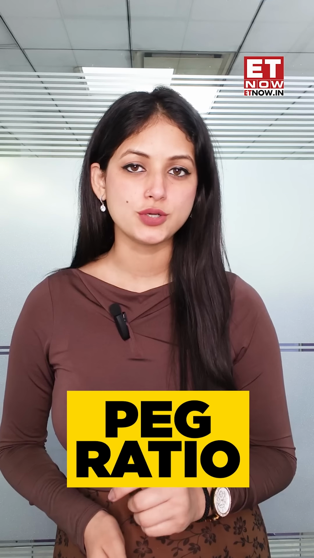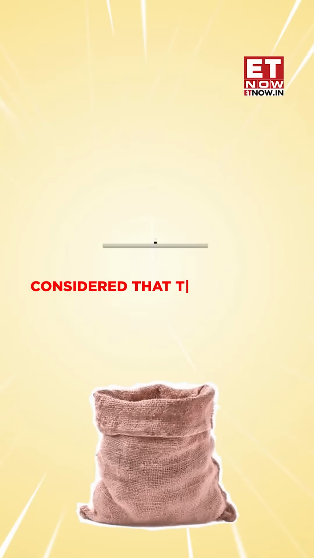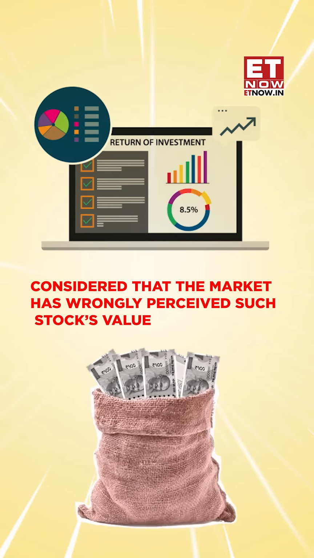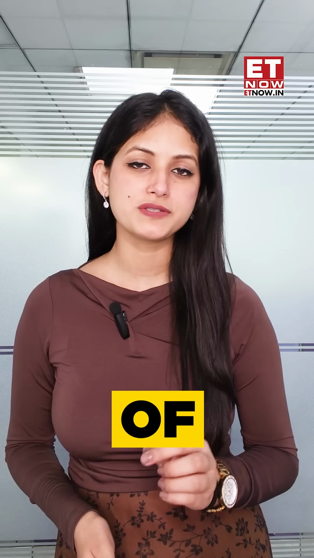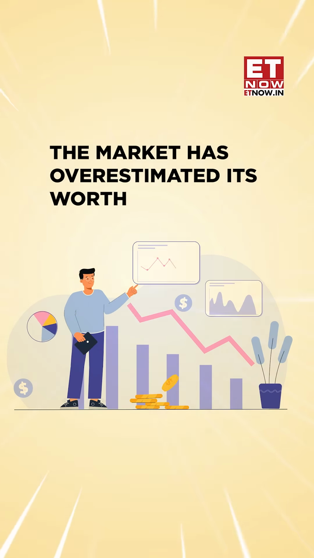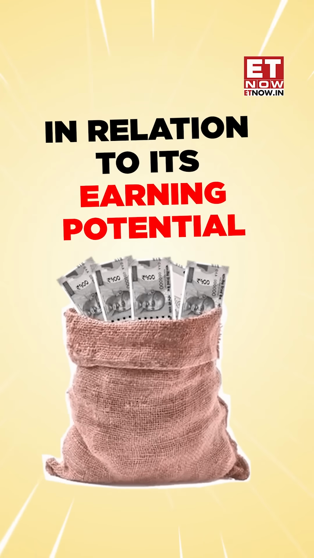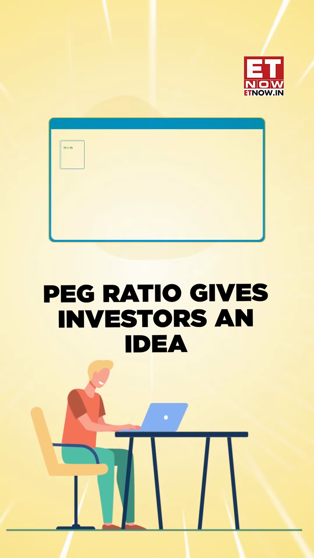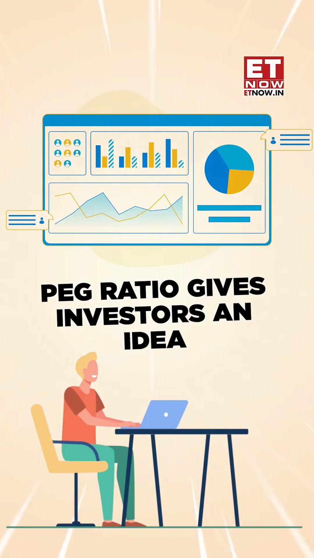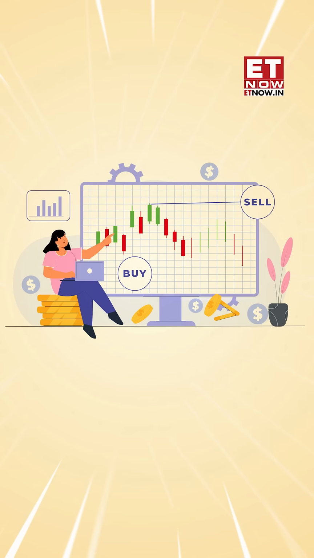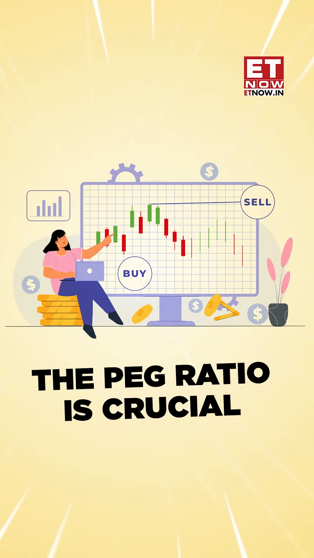Usually, PEG ratio above and below 1 is considered that the market has wrongly perceived such stock's value. In this case, the PEG ratio of stock A is above 1. It means the market has overestimated its worth in relation to its earning potential. Remember, PEG ratio gives investors an idea about a stock's actual value, like a PE ratio does, while also factoring in its growth potential. Therefore, for more fundamental analysis, the PEG ratio is crucial.